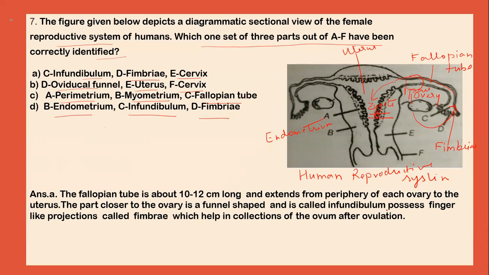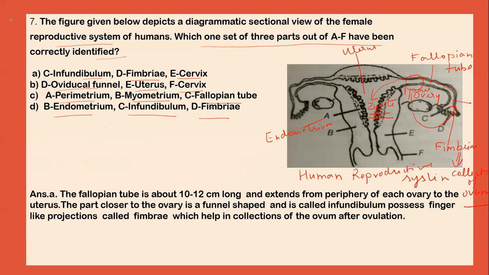Now, in the fallopian tube, the part closer to the fimbriae is called the infundibulum. This part is known as the infundibulum, and it possesses finger-like projections known as fimbriae, and these fimbriae help in the collection of the ovum.